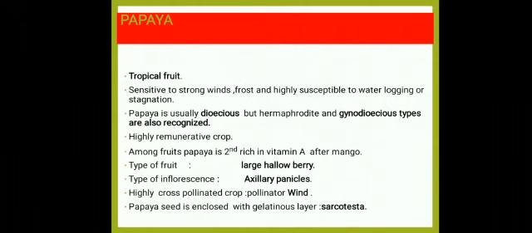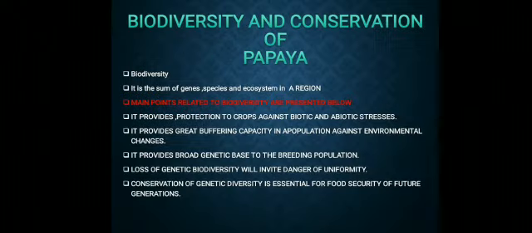Among fruits, papaya is second rich in vitamin A after mango. Type of fruit is large hollow berry. Type of inflorescence is axillary panicle, highly cross-pollinated crop, and the pollinator of papaya is wind. Papaya seed is enclosed with gelatinous layer sarcotesta.